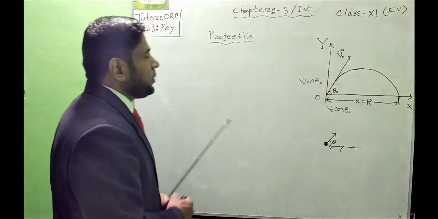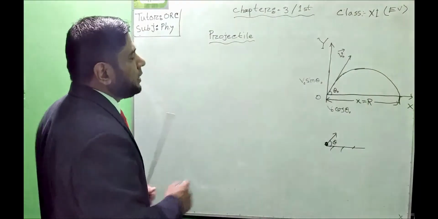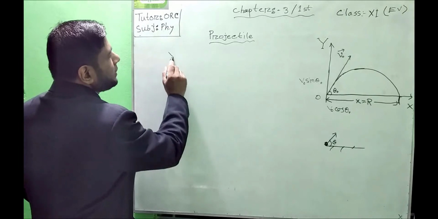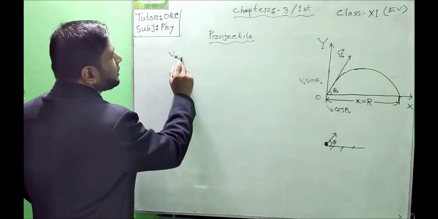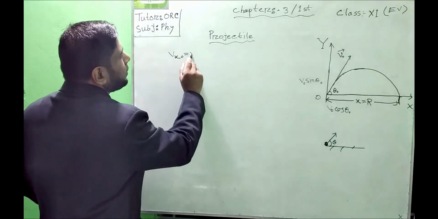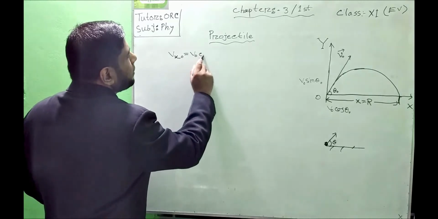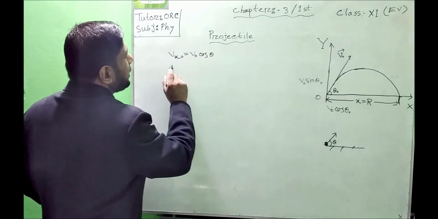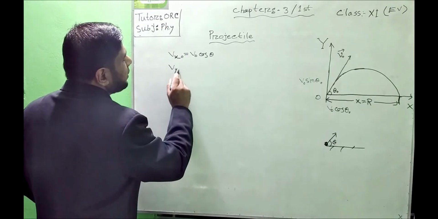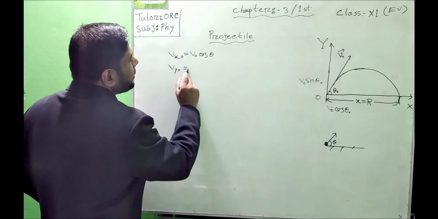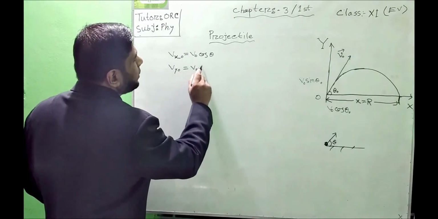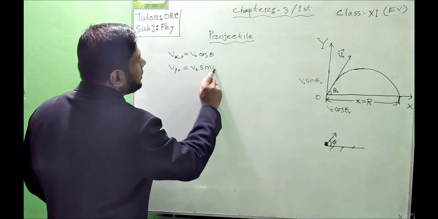So at the initial point, we can see that initially along the x-axis the initial velocity of the projectile, v x naught, is equal to v naught cos theta, and along the y-axis the initial component of the velocity will be v naught sin theta here.